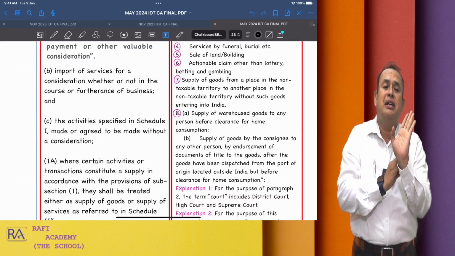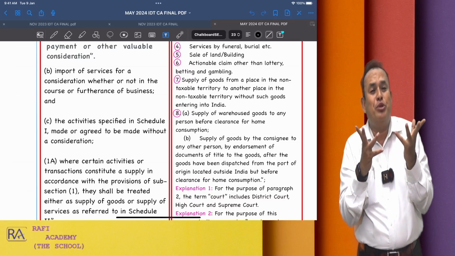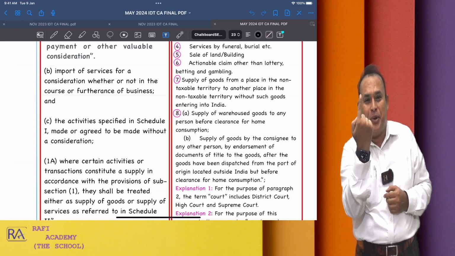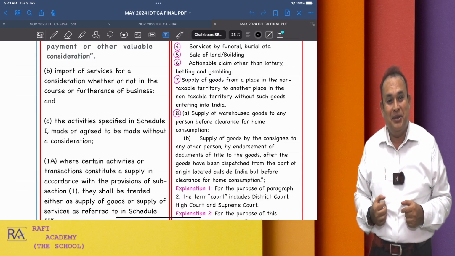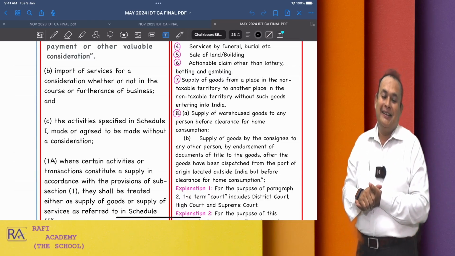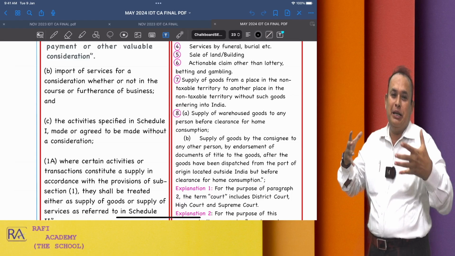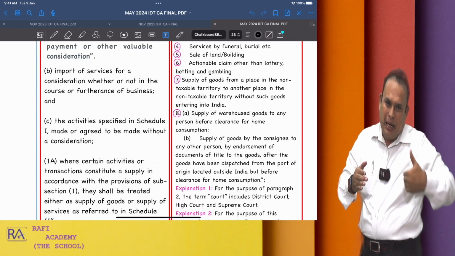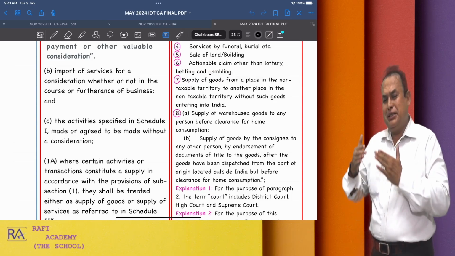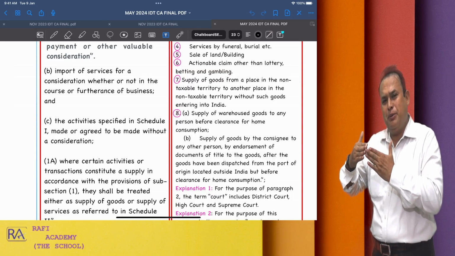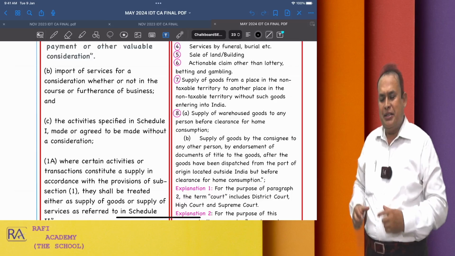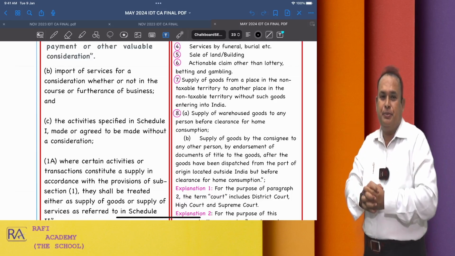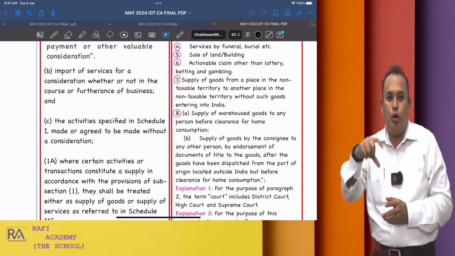Further, whether it is qualified for input tax credit or not, all this combined is your first chapter at CA final level. A comprehensive chapter, I can say. Though they may be given as separate topics, the first module of the CA final new syllabus is a combination of all these chapters.